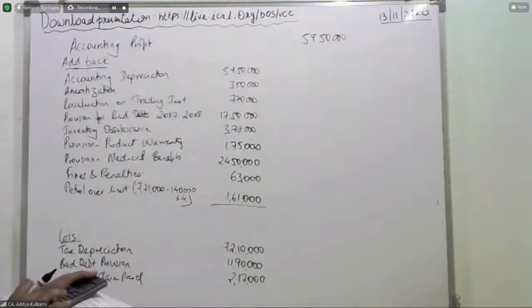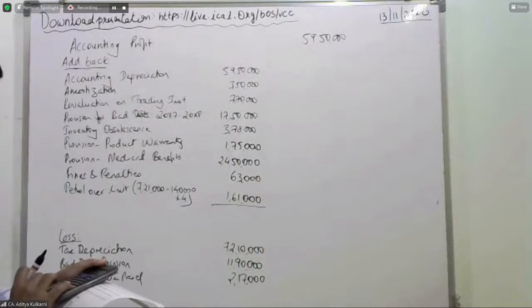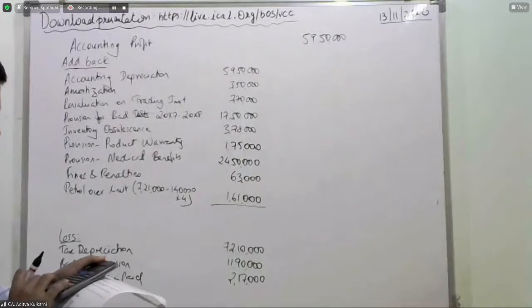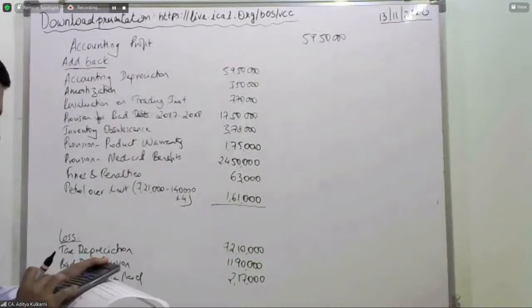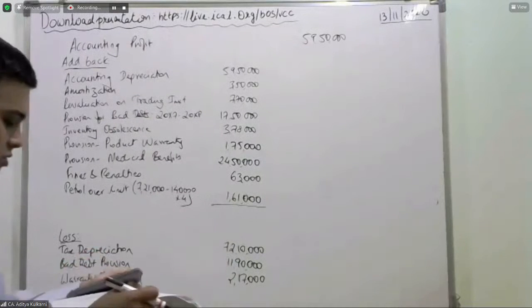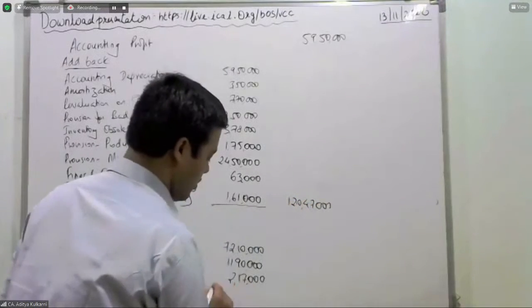You will get how much? 50,000 plus 3,50,000, 770,000, 1,750,000, 378,000, 175,000, 2,450,000, 63,000, 161,000, 120,47,000 will be added back.